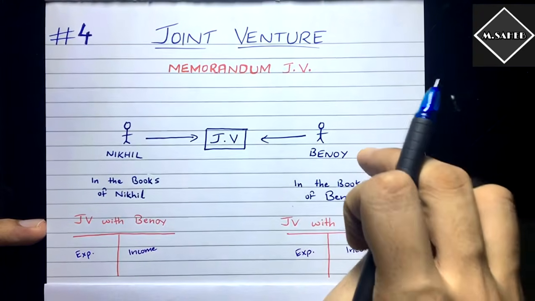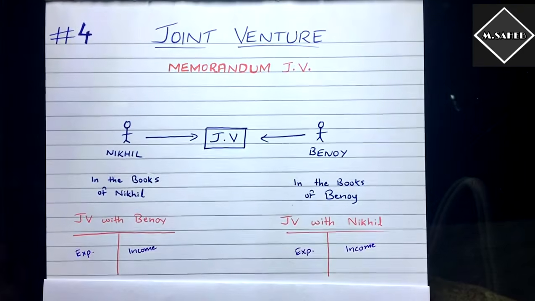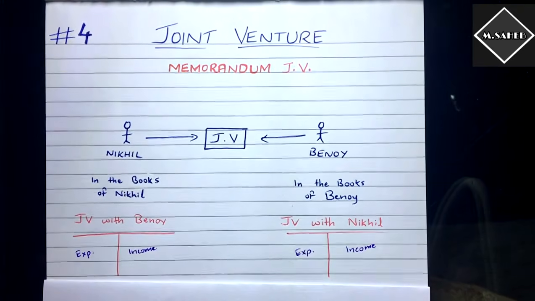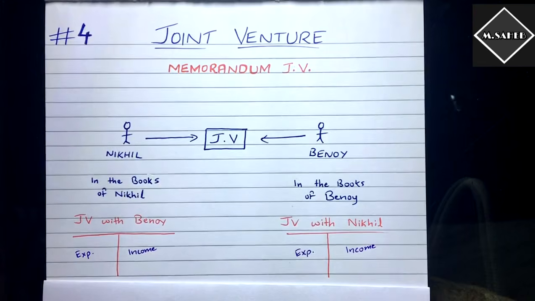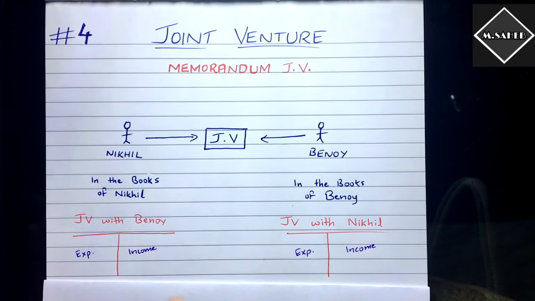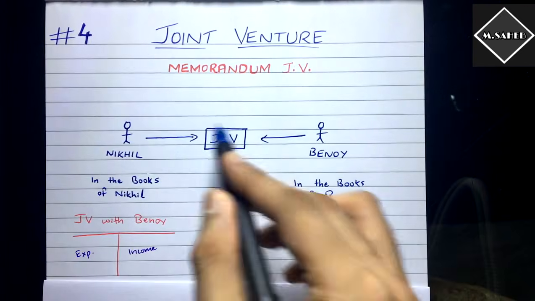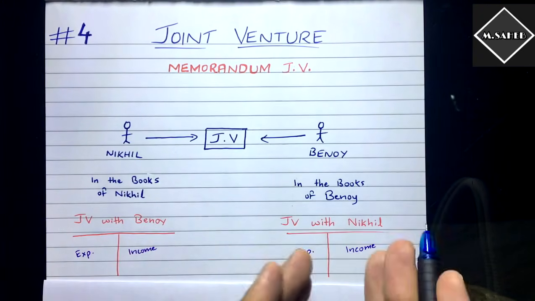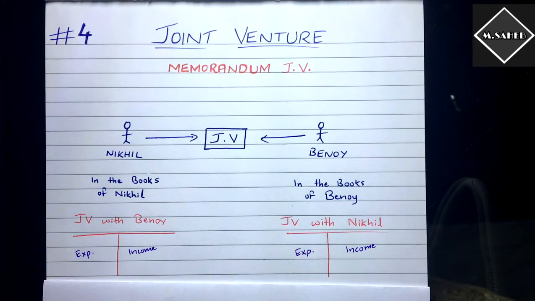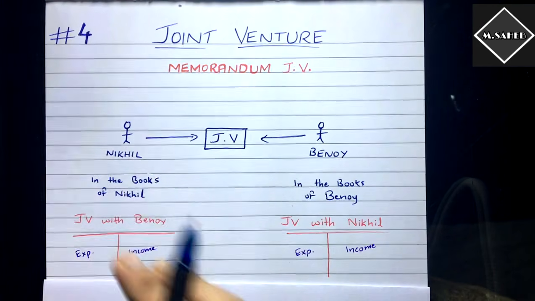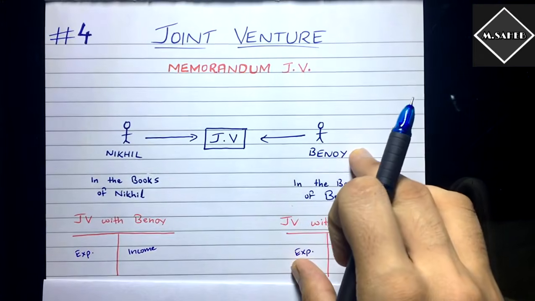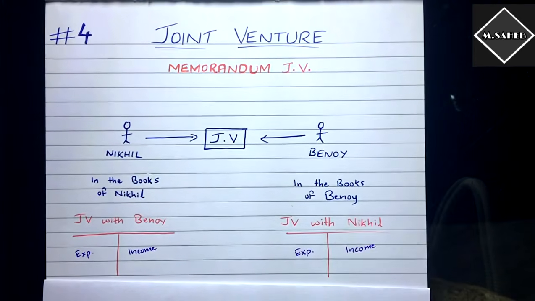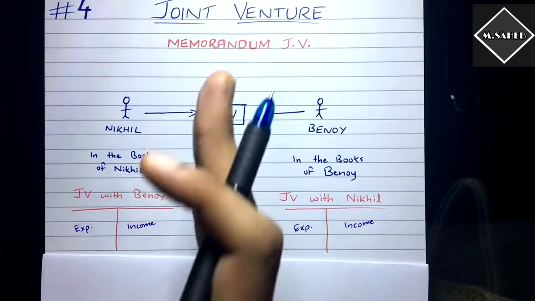By now I think you have understood what is happening: accounting of this joint venture business is done partially in the books of Nikhil and partially in the books of Binoy. How? Because the transactions which are done only by Nikhil are recorded over here, and the transactions which are done only by Binoy are recorded over here. So of course the accounting is done here partially.